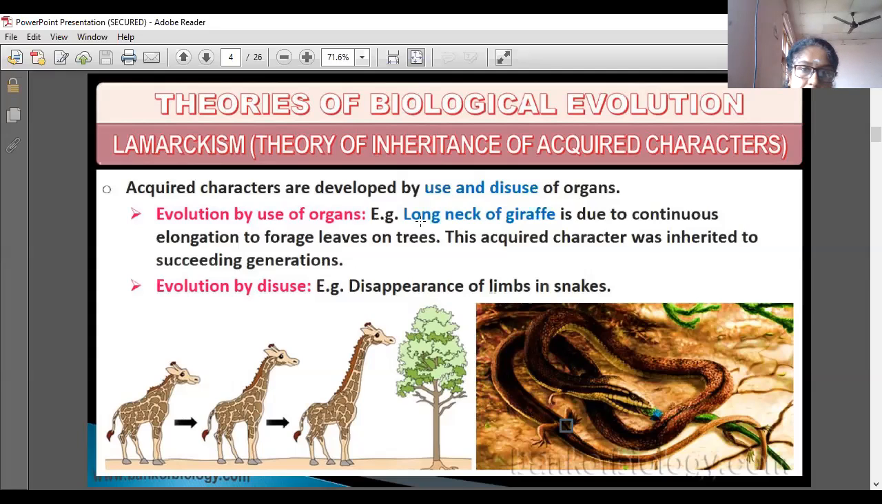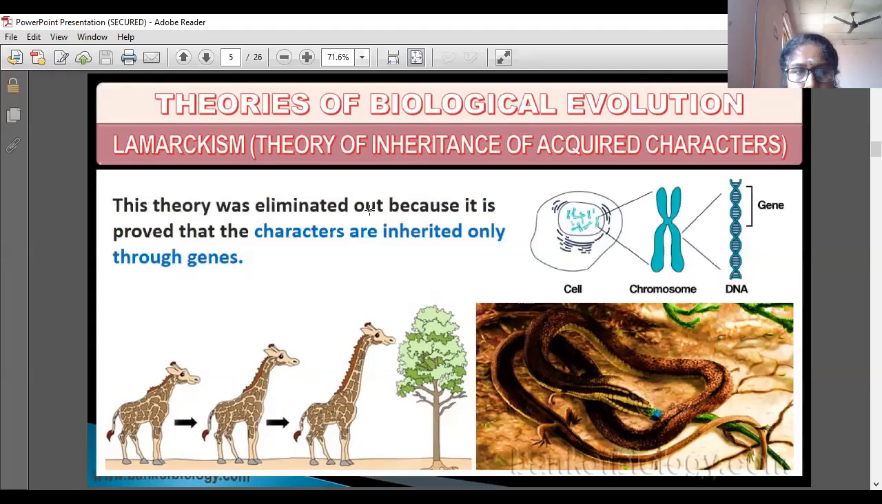Like that Lamarck said. The next example, of disuse, is that reptiles first had limbs, but they were crawling on the ground only. Even though they have limbs, there is no use of the limbs as they crawl on the ground, so gradually they disappear.